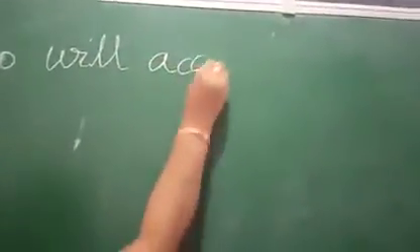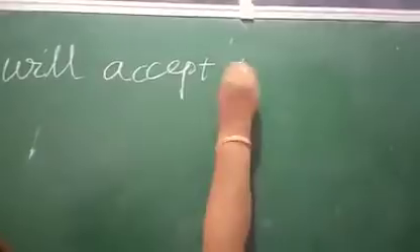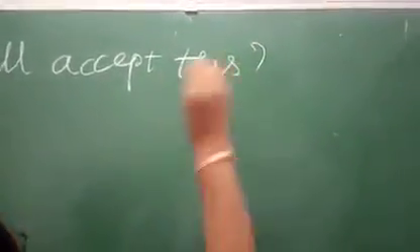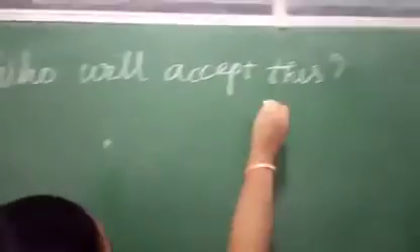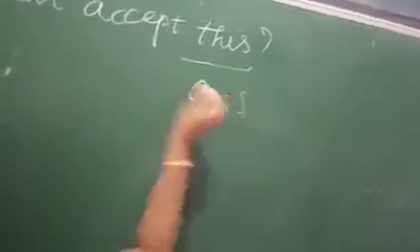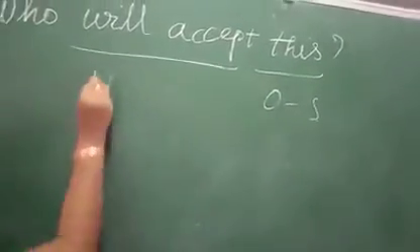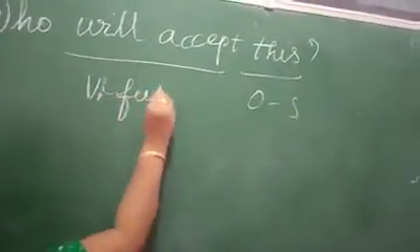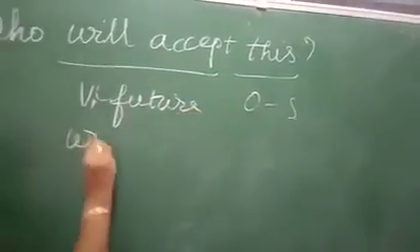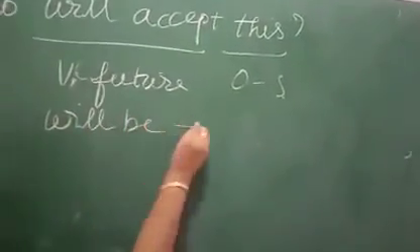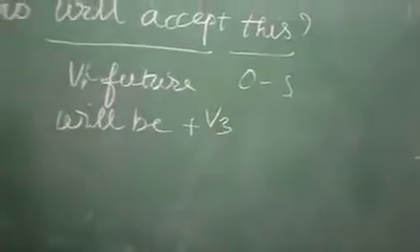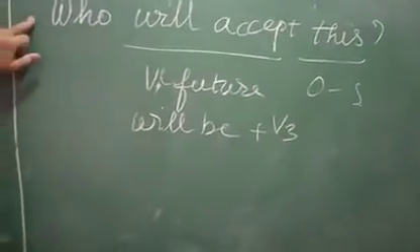Accept this. Who will accept this? Here this is the object. Object is singular. Will plus accept. The verb is in future tense. So we have to use will be plus V3 when we are writing passive voice. Children, who alone is the exceptional case.